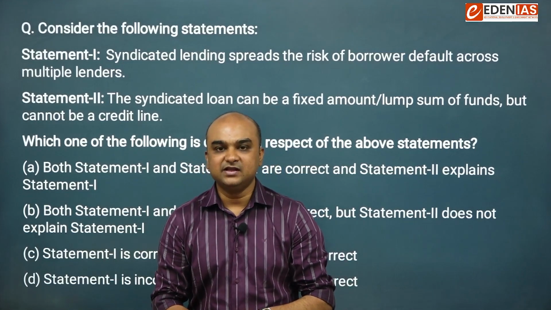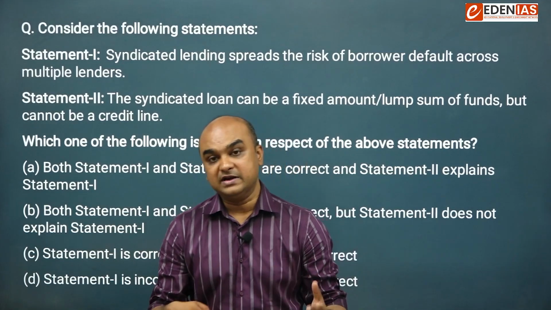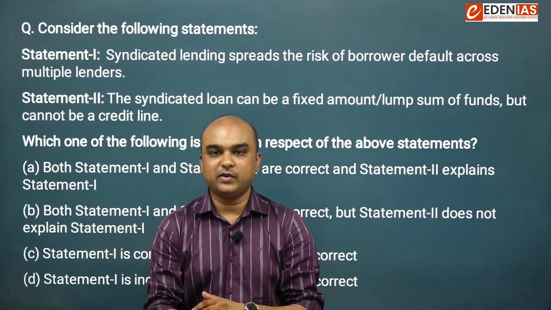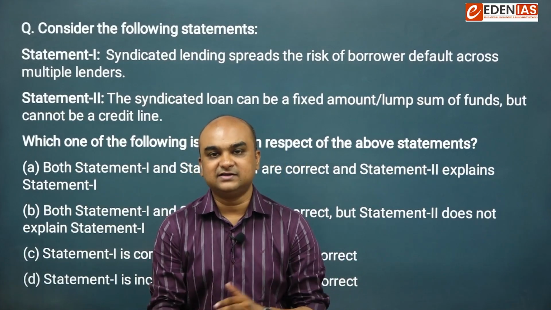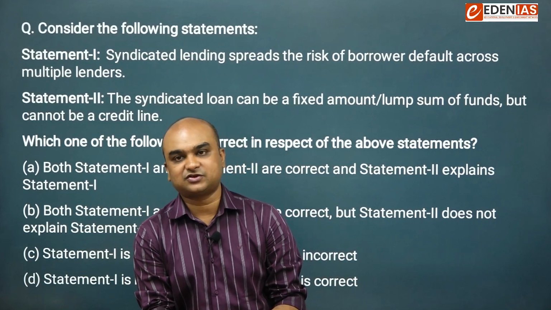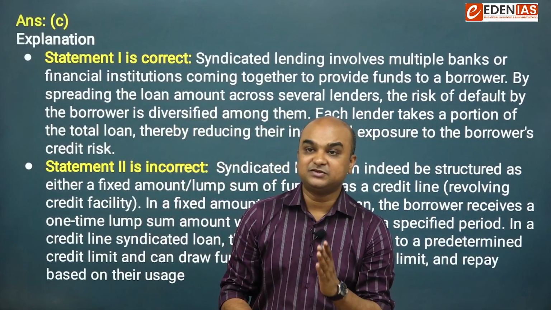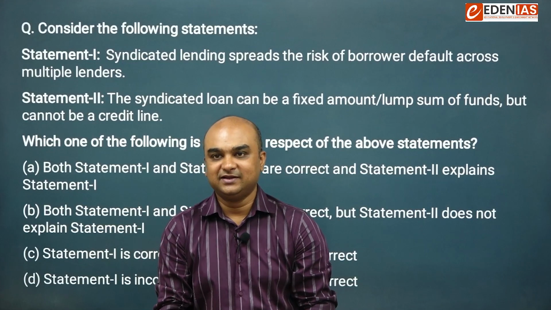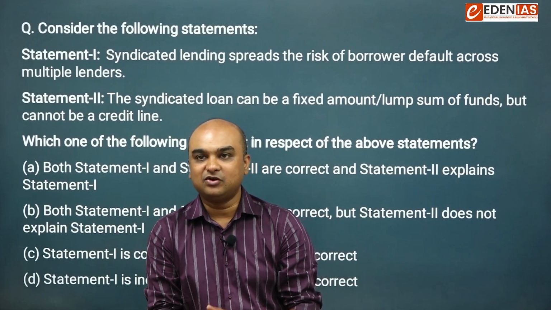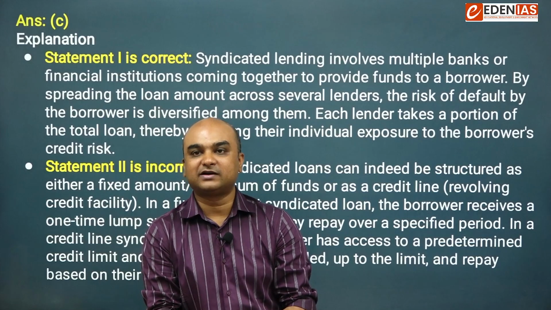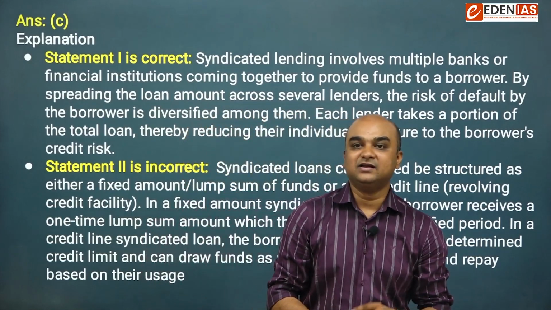Now, what is syndicated lending? Syndicated lending is when more than one lender lends to borrowers. Okay, in that way they divide the risk or they share the risk of lending. Therefore, statement 1 is correct, but statement 2 is incorrect. It means that a syndicated loan can be extended in the form of a credit line as well.